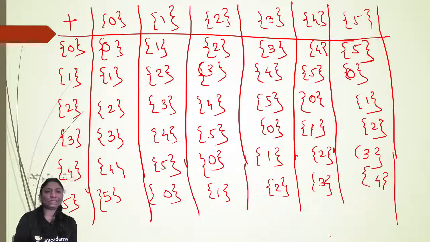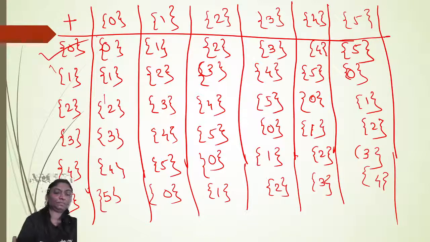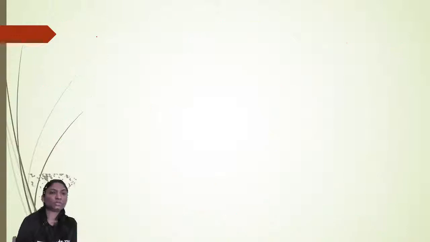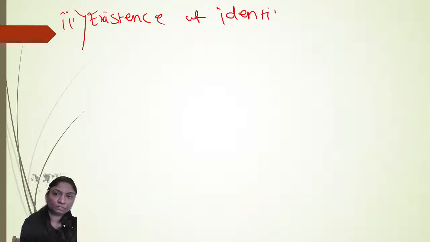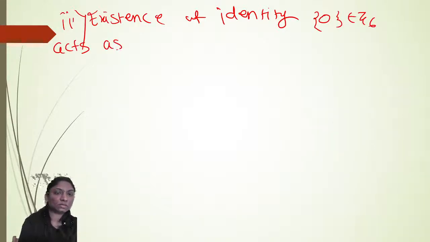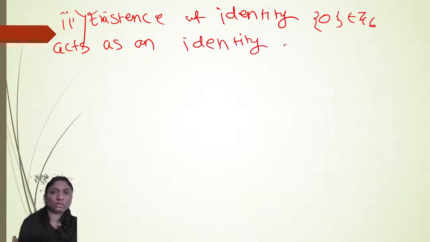So which element acts as an identity element? 0, because 0 gives you exactly the similar row here. Okay. So 0 belongs to Z6. Existence of identity. 0 belongs to Z6 and acts as an identity element.